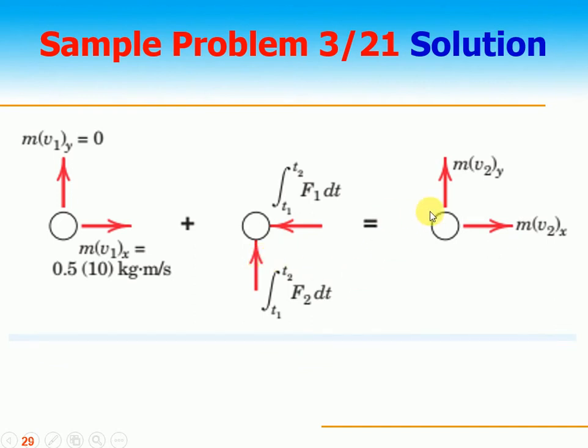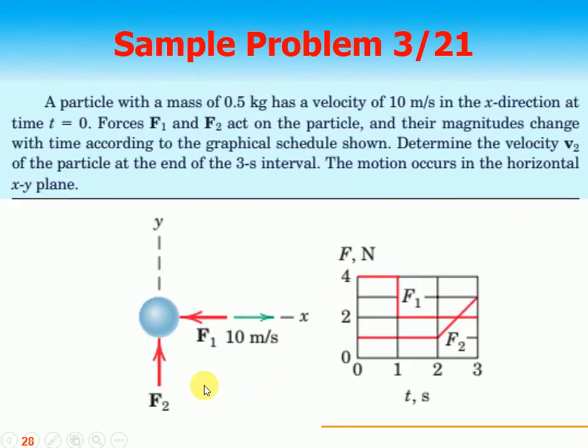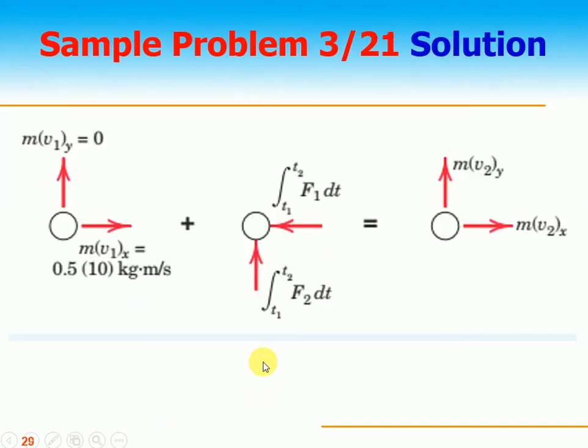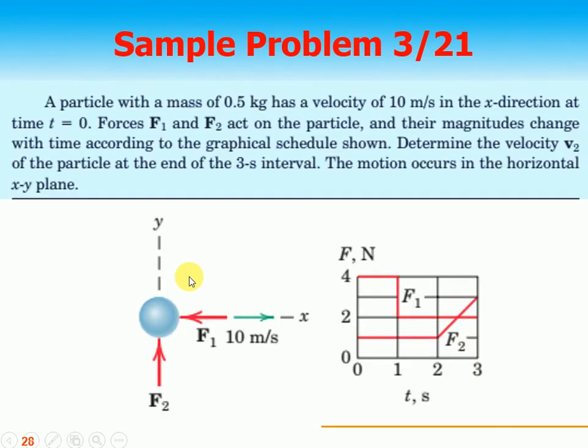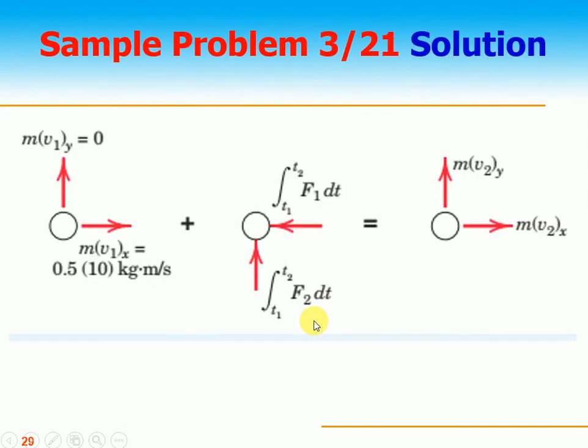Weight is being ignored, and this is equal to the final momentum, that is mv2x and mv2y. Again, initial momentum plus impulse is equal to final momentum, or change in momentum is called impulse. So there are two forces, one impulse because of this, one impulse because of this. So summation of F1 dt and F2 dt, and these are the momentums. mv1x, this is the x, velocity is in this direction, therefore it is in the right direction.